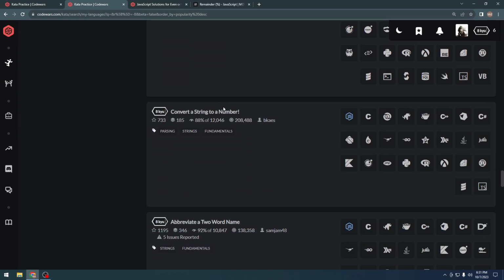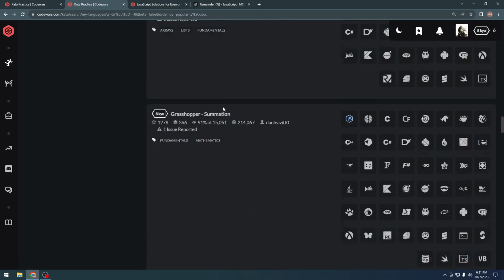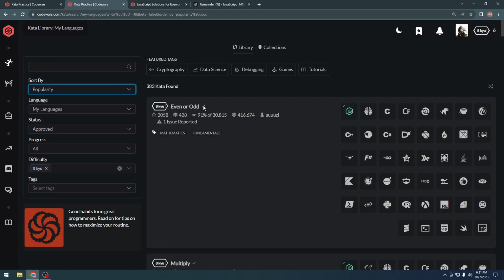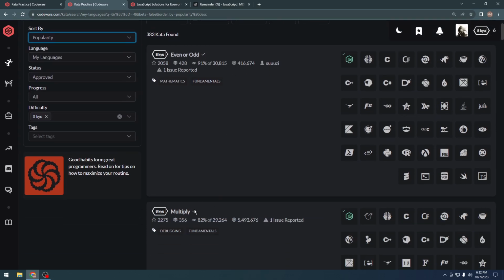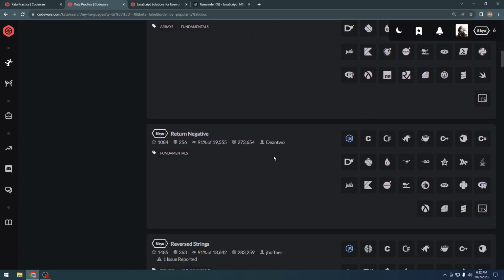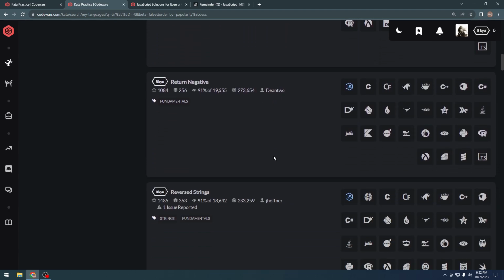They keep track of which problems you have solved as well. Let's go to the top, and as you can see, this tick mark says we have solved this, we have solved this, and we have solved this. So you should keep track of how many problems you're solving, and you should at least solve 1 to 2 problems, pretty easy problems.